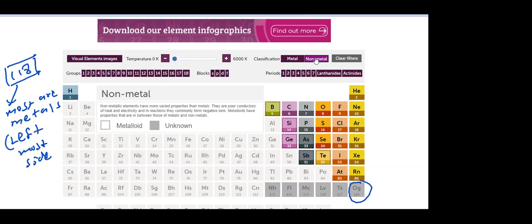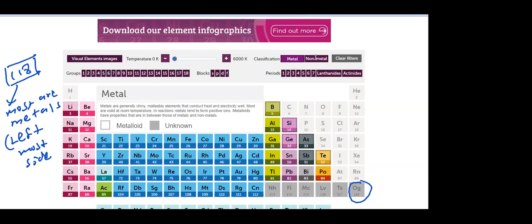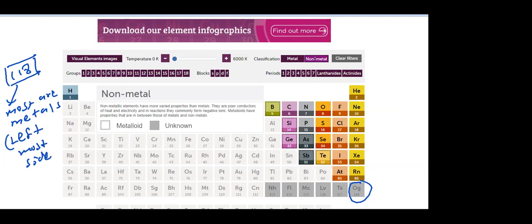Imagine you get an assignment from the school, from the teacher. Then you can refer to this website and write the reference: Royal Society of Chemistry website. You can write the URL, rsc.org periodic table. There you can put the reference. Otherwise you can't publish that as your own findings. That is a violation of copyright, that is plagiarism, right? So again, metals are on the leftmost side, and most of the elements in the periodic table are metals, nearly 88 metals, and second highest are non-metals, right?